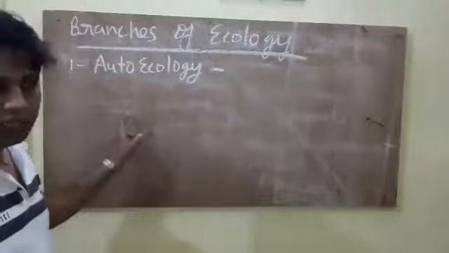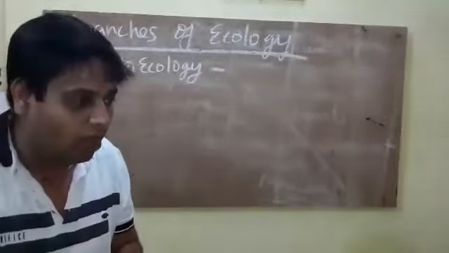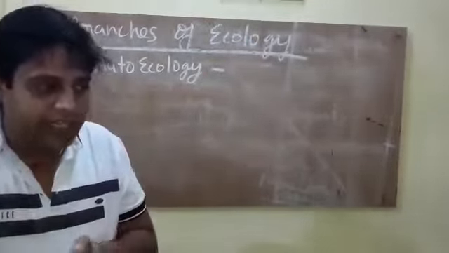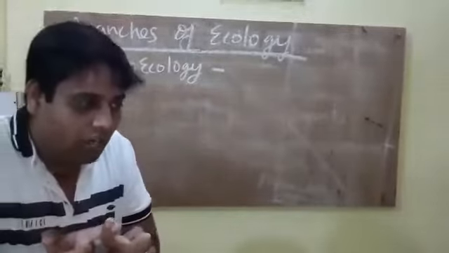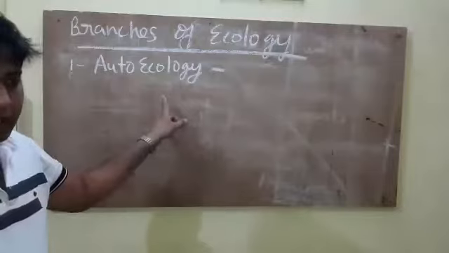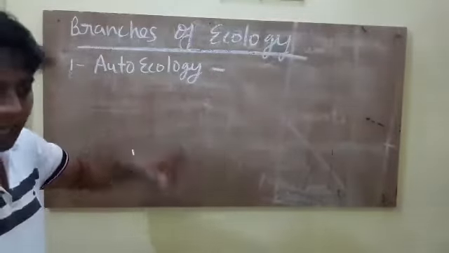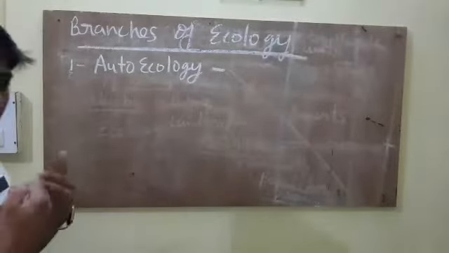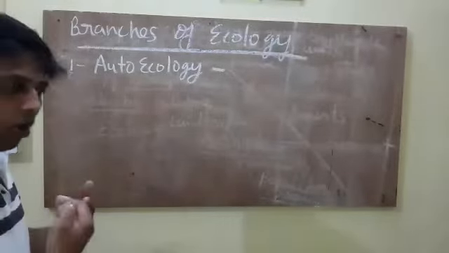What is autoecology? It deals with the study of the reciprocal relationship between an individual organism and its environment. Next is synecology,